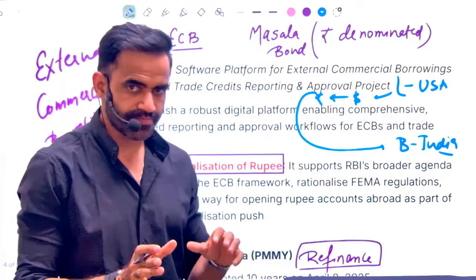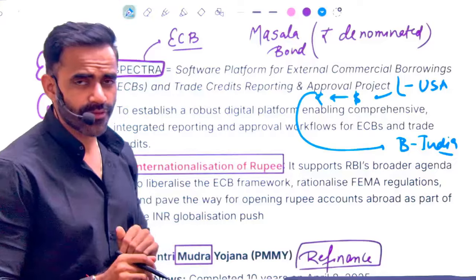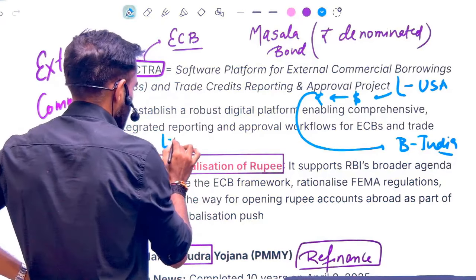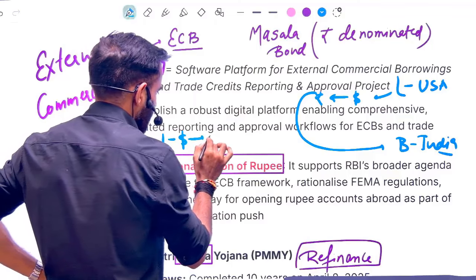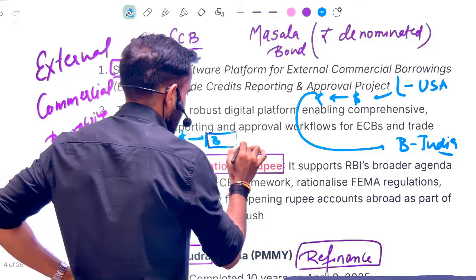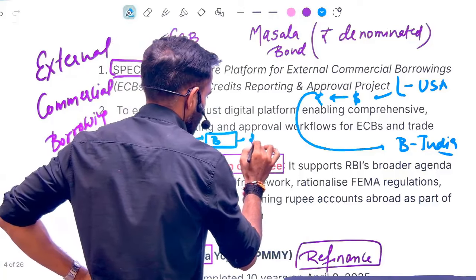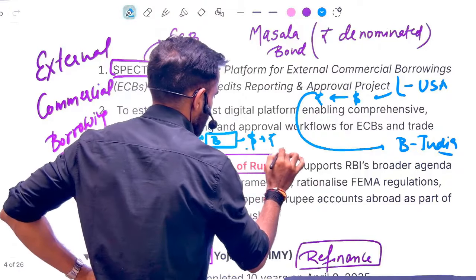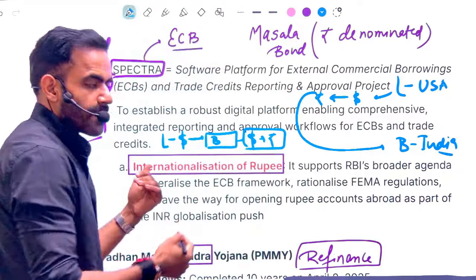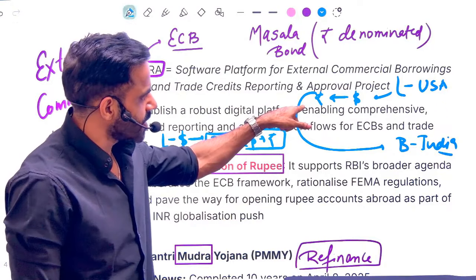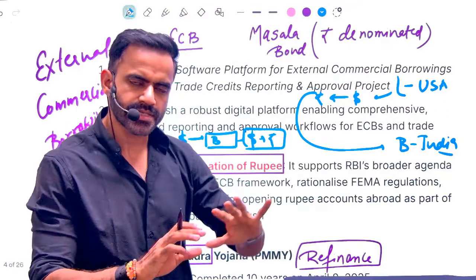How is it different from ECB? In case of ECB, the lender will give dollars, so the borrower will get dollars, and then the borrower will get it converted into rupees. So if the exchange rate depreciates or appreciates, the risk is on the borrower. In this case, the risk is on the lender. That is the major difference.